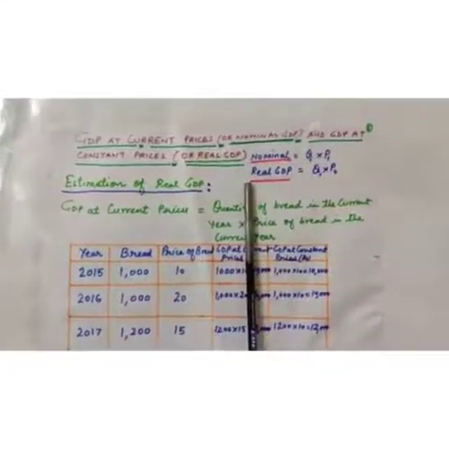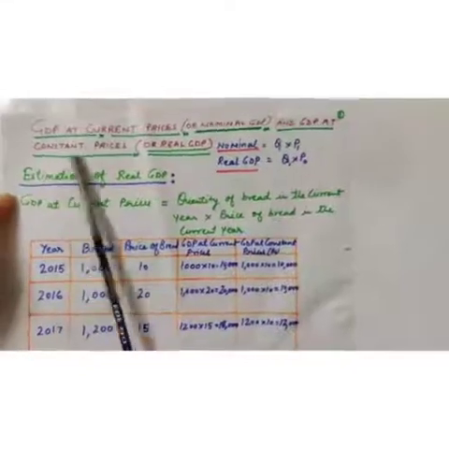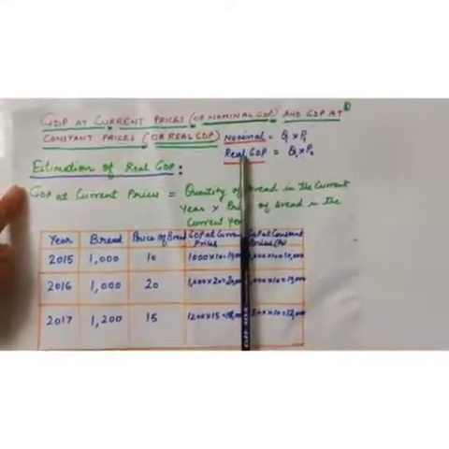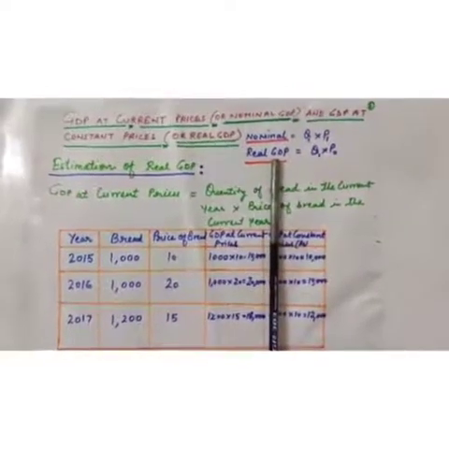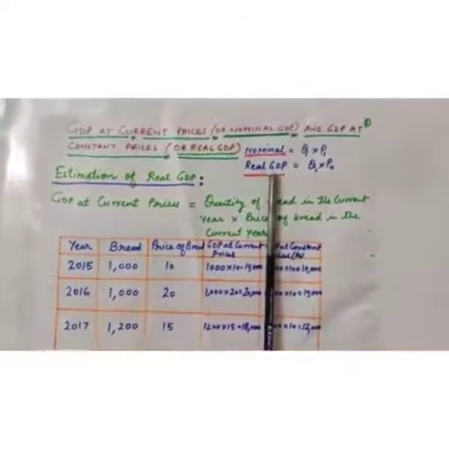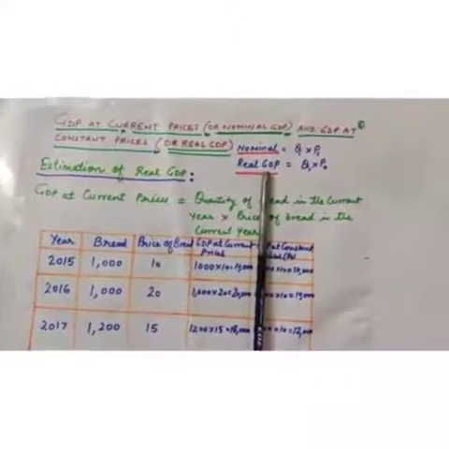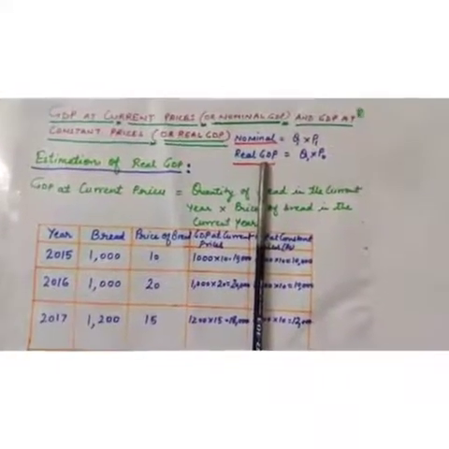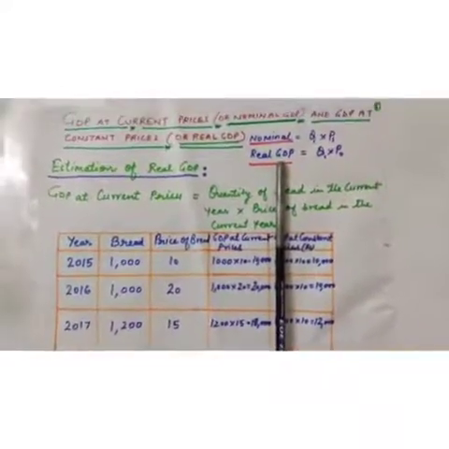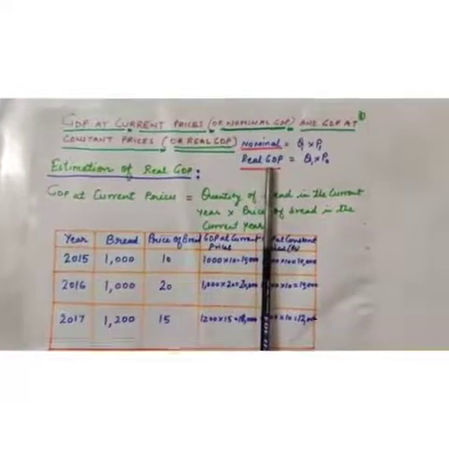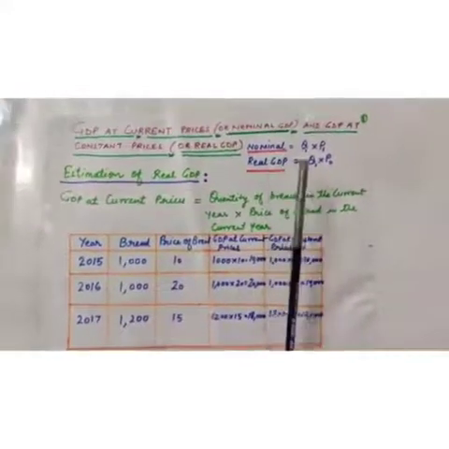Now come to real GDP. Real GDP refers to GDP at constant price. It means all monetary value of all final goods and services produced within the domestic territory during an accounting year. Here it is very important to say the accounting year starts from 1st April to 31st March.